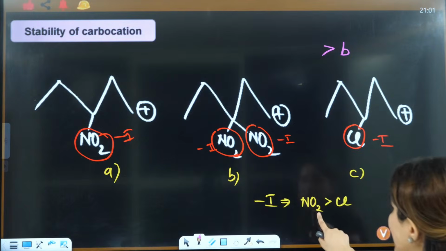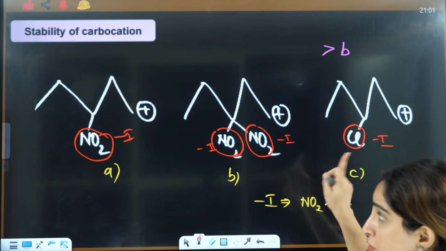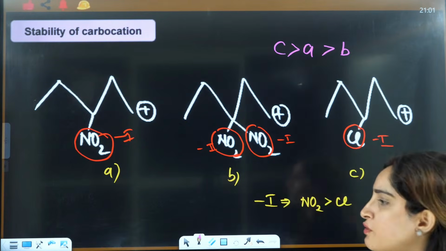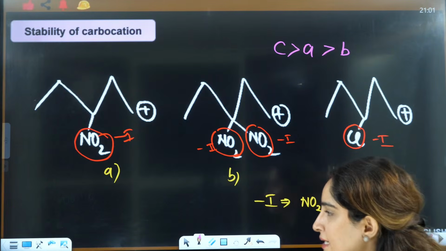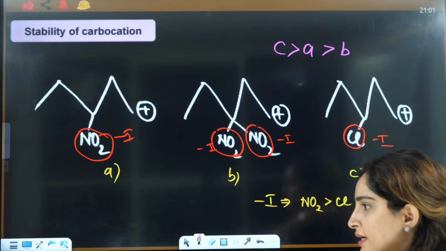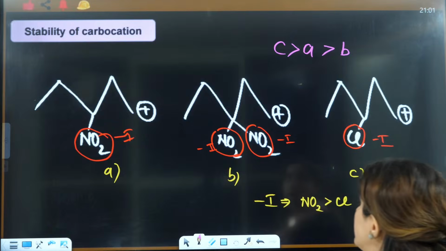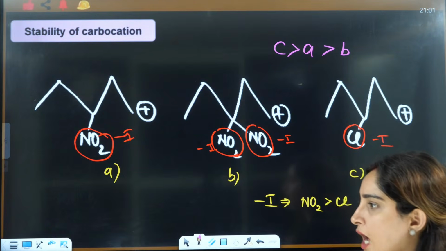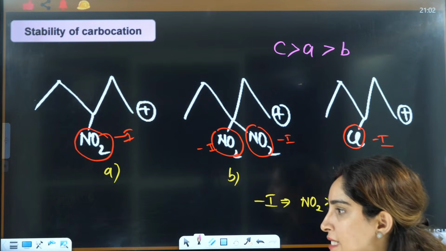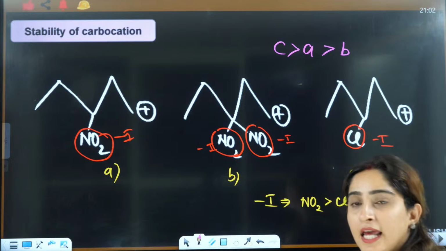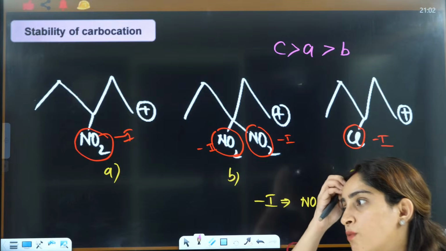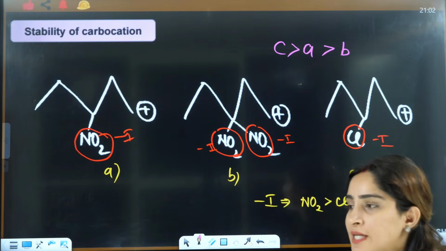Then for this and this, we know that NO2 has greater minus I, so it will destabilize more, so it will be A and here it will be C. So it is CAB, CAB, right? Clear everybody? Tell me if that is clear, how it is CAB. If there is any problem, write it down in the chat box. I can see your chats from here, right? If it is not clear, write it down in the chat box.